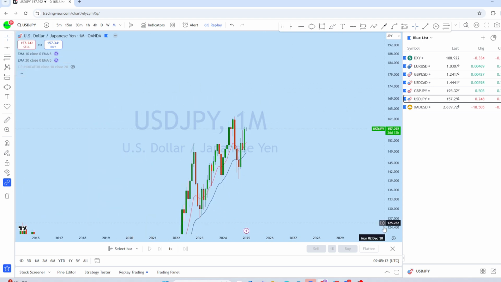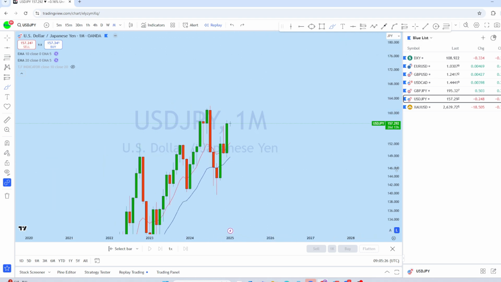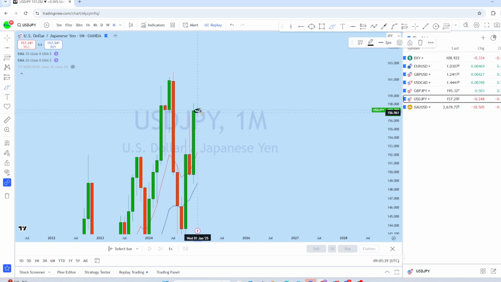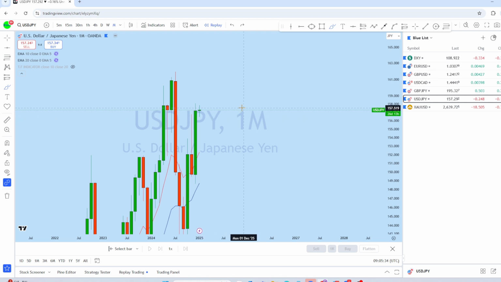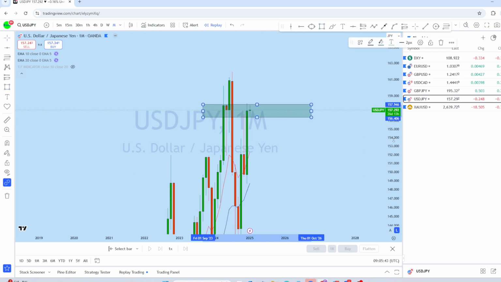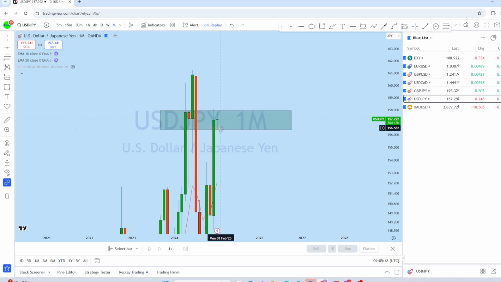From the monthly perspective on dollar yen, we can see that there is a monthly bounce here, followed by a bearish candle, followed by another monthly bullish engulfer. If you look at this month, we can see there is a narrow, smaller candle formation, so I think the price might range between this support and resistance on the monthly. But at the same time the bias could still be a little downside, as the market is at the top, and we might see a deeper pullback here before it bounces back up.